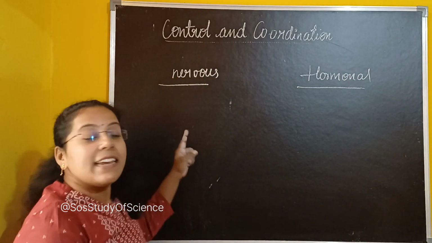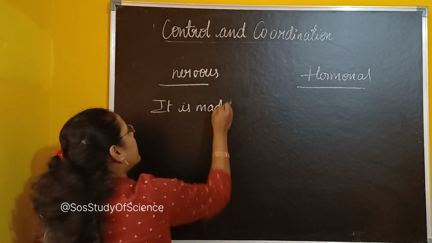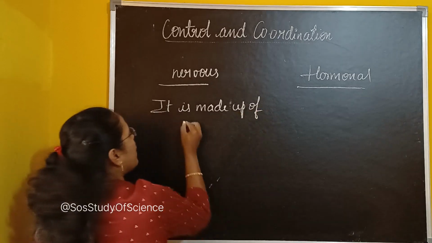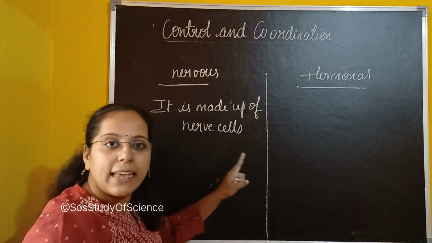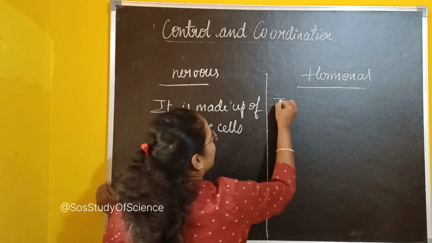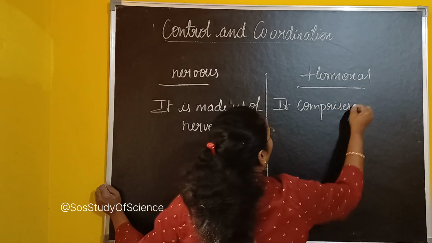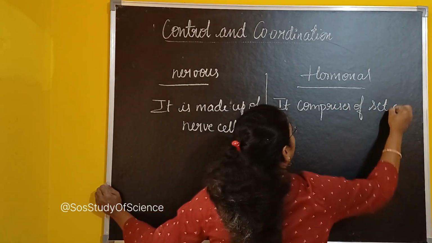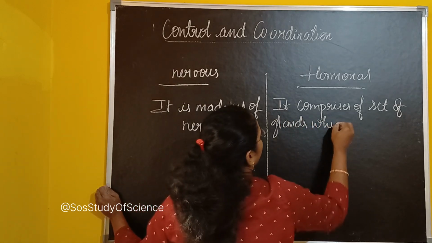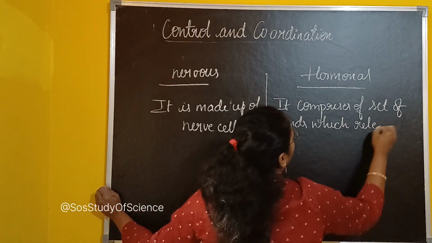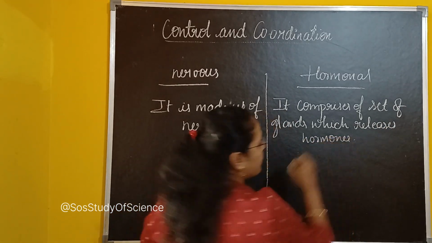See, we can say the nervous system is made up of what? It is made up of nerve cells, or we can also call them neurons. Correct? Whereas the hormonal system comprises a set of glands which release hormones. So they release hormones. So that is the first difference.